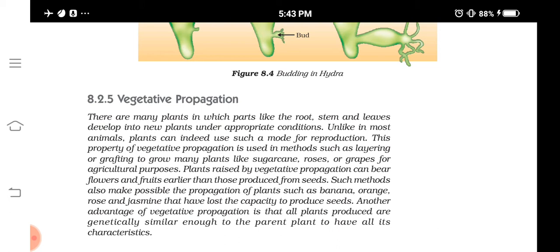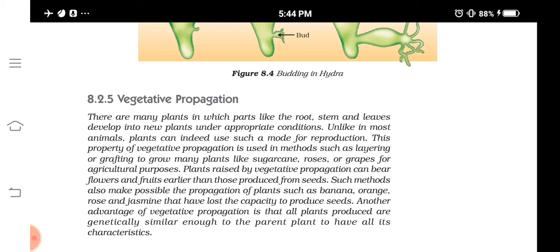Then another important feature of vegetative propagation is what? This is the only method that can be used in plants which do not have the capacity to produce seeds. Have you seen seeds in banana? They will never produce seeds, isn't it?